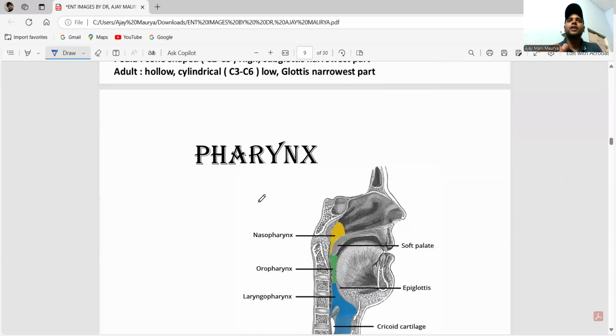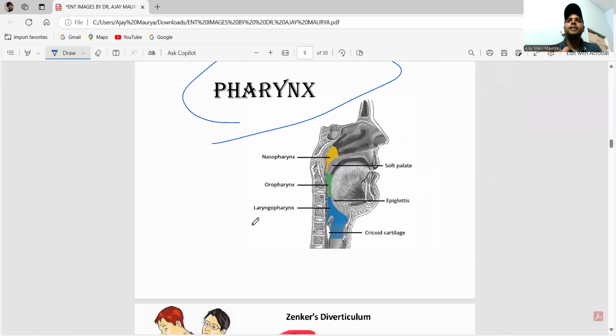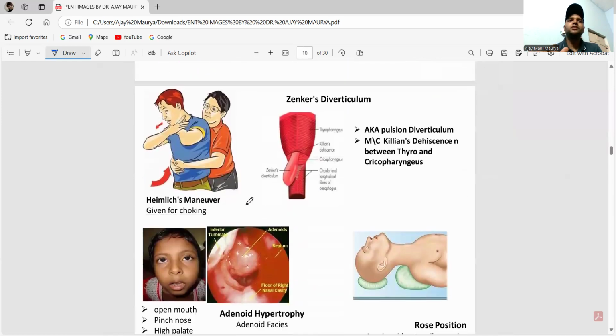Next one is the pharynx. Okay, now pharynx. Done. Please remember this one. I think everyone knows this one. This is the Heimlich maneuver. This is the Heimlich maneuver, again for choking.